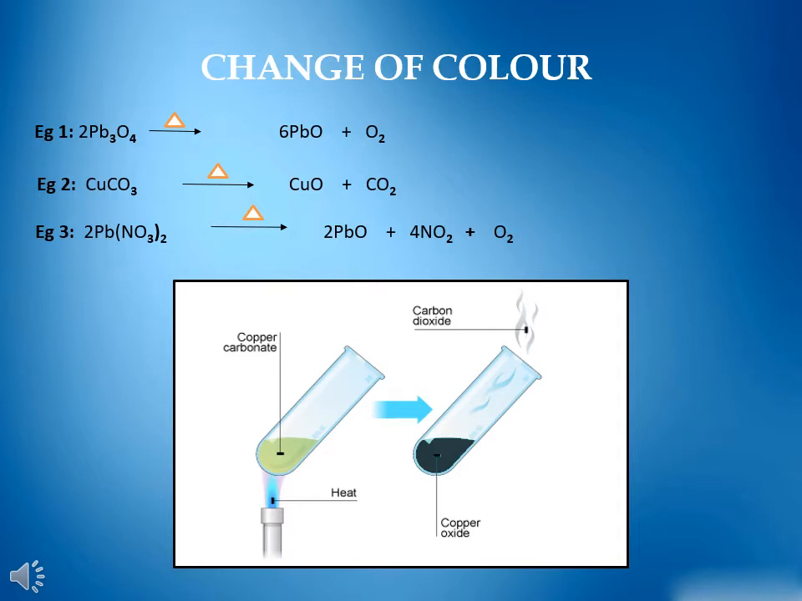When white lead nitrate crystals are heated strongly, they decompose to form yellow color lead monoxide and give off reddish brown gas, nitrogen dioxide, along with oxygen gas.